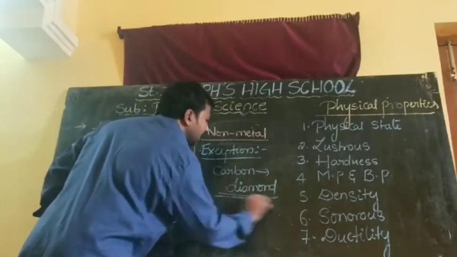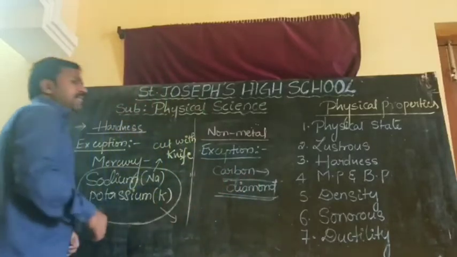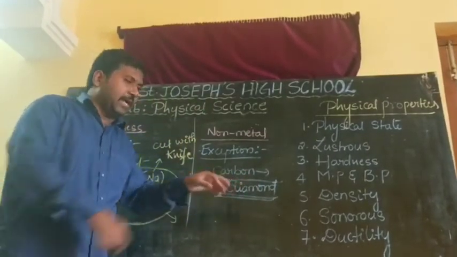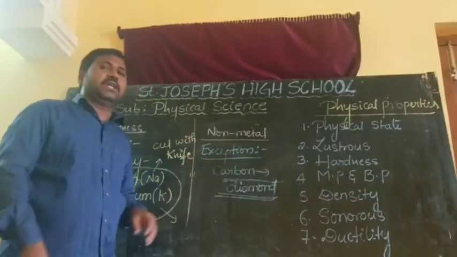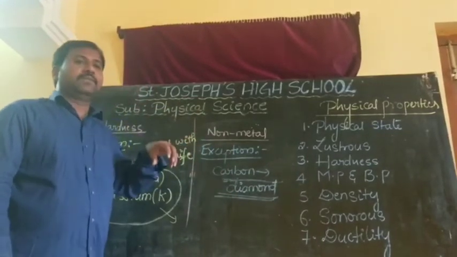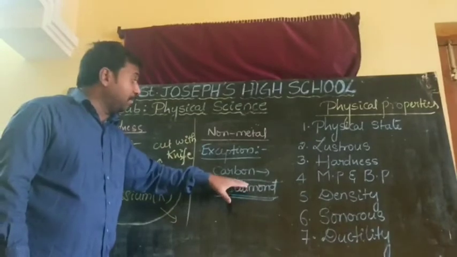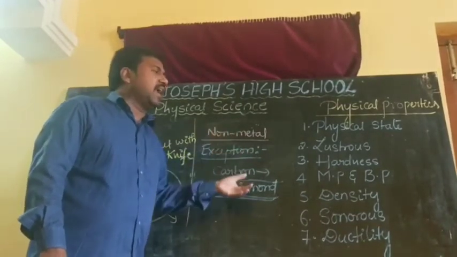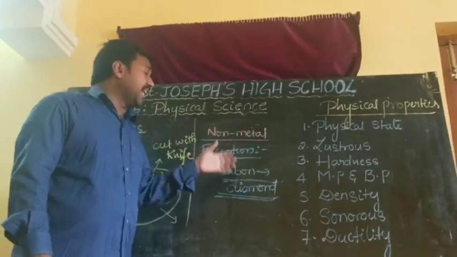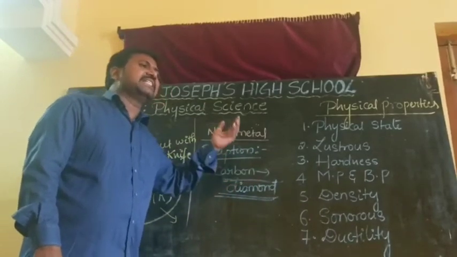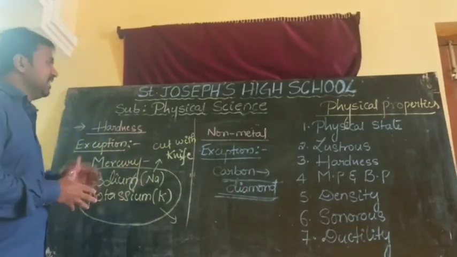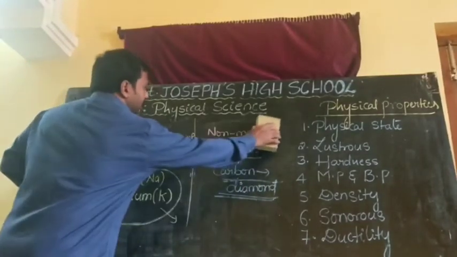Diamond is the hardest substance. That's why we can use diamond to cut glass and to drill. That's why diamond is a non-metal, but it is a very hard substance. Why is it hard, sir? What type of bonds are there? The reasons and everything you can learn in the higher classes, that is in the 10th class. Okay?